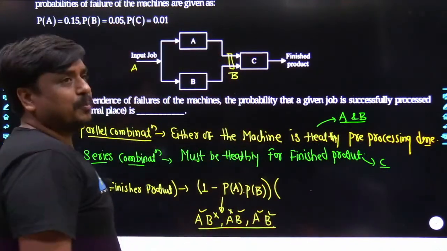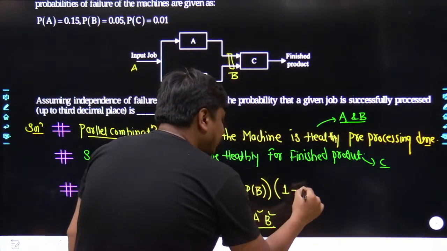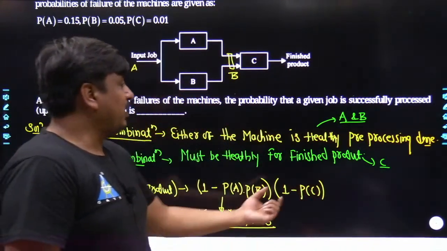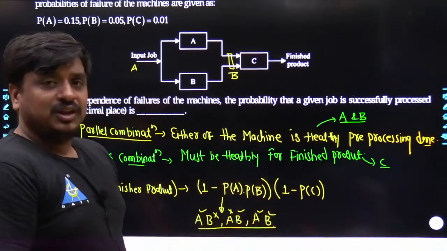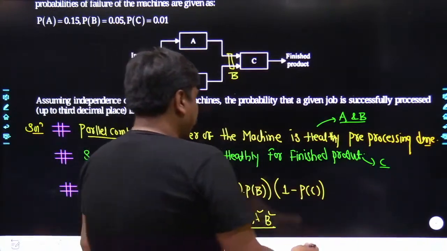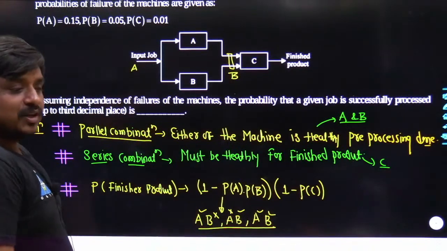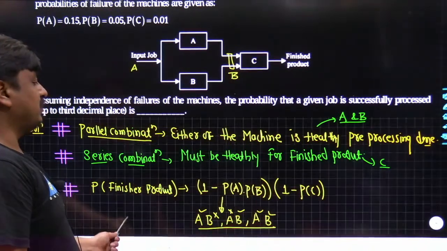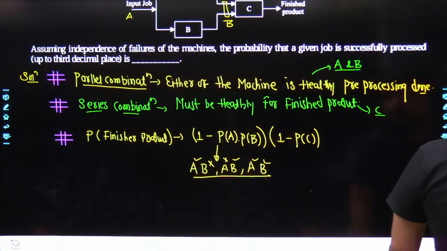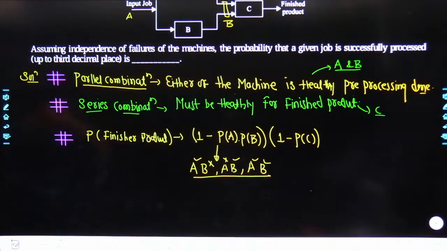Now you have to pre-process the product from B to C, and now you will be getting the finished product. How is it possible? It's possible only if machine C works fine. The failure probability of machine C is P of C, and hence its healthiness is defined as 1 minus P of C itself. And end of the day, whatever answer you get, that's going to be the best answer. Tell me what would be the best answer for this given problem.